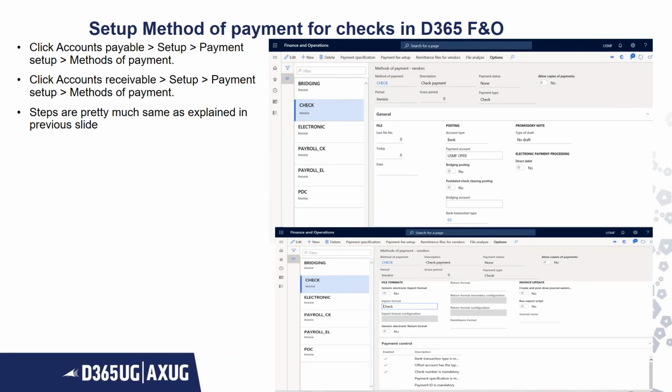Other than that, steps are pretty much the same as I explained in the previous slide. You can see the steps are pretty much the same. So here we have selected check as a file format. The payment account is USMF OPER, operating basically, and we are doing a check payment.